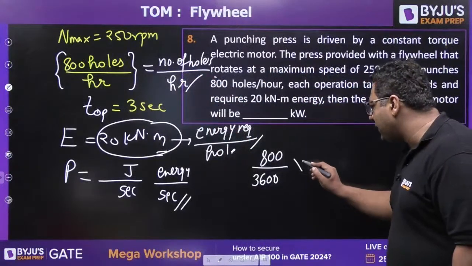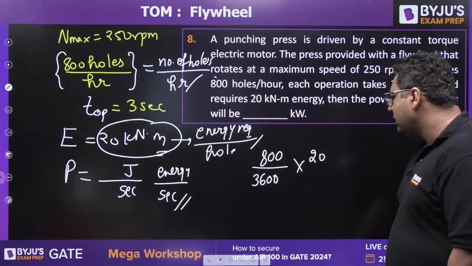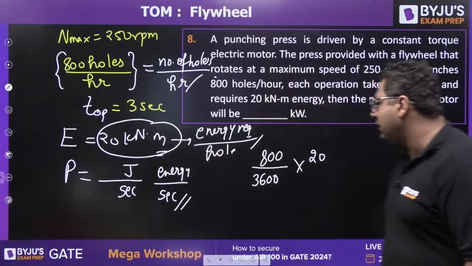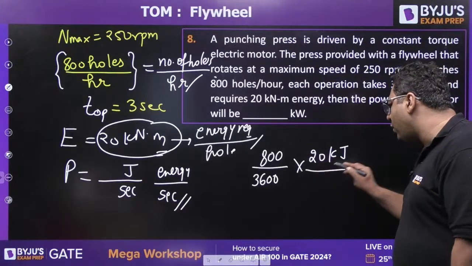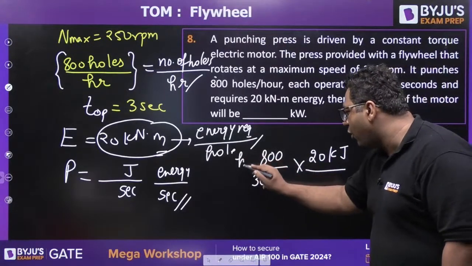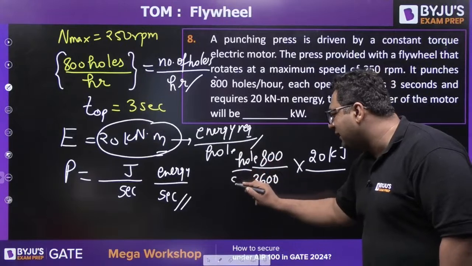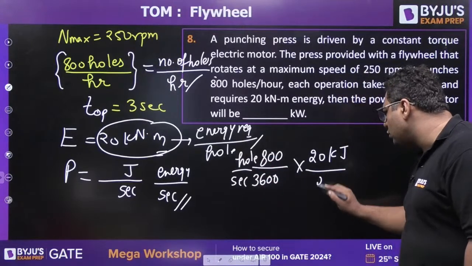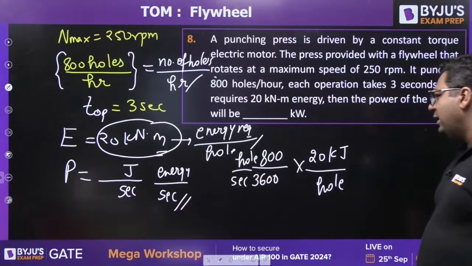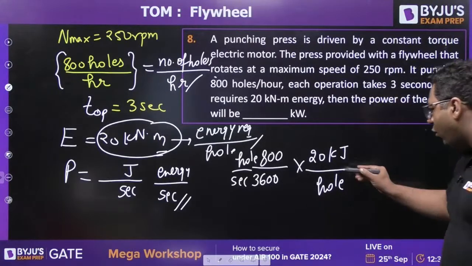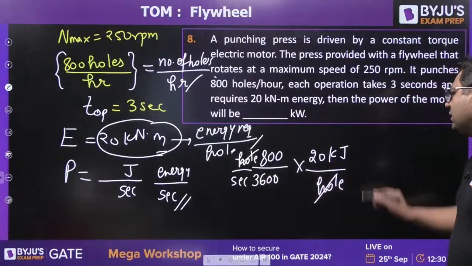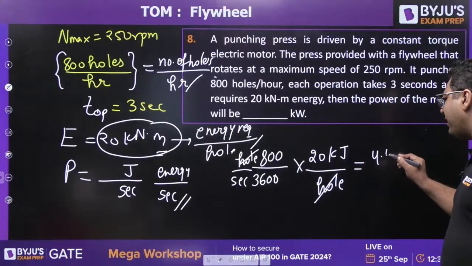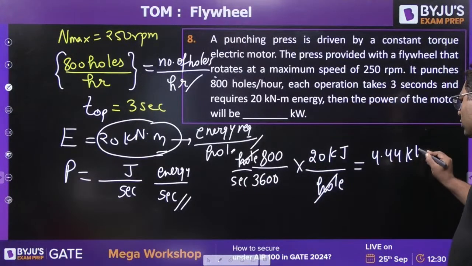Then I multiply it with 20, which is kilonewton meter, nothing but kilojoule. So this is kilojoule per hole and hole per second. When hole gets cancelled out, you get kilojoule per second. The answer will be 4.44 kilowatts.